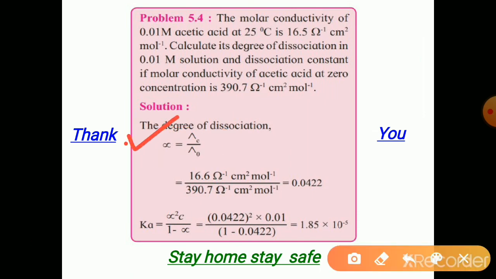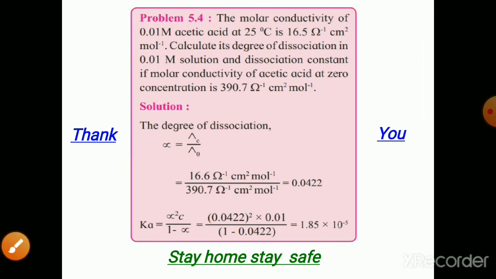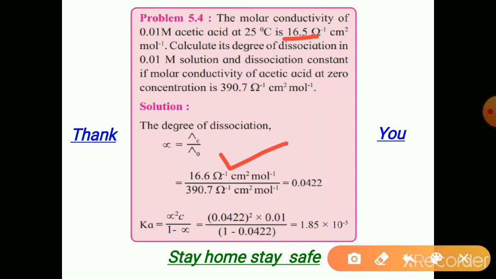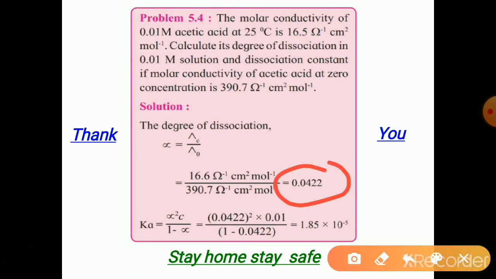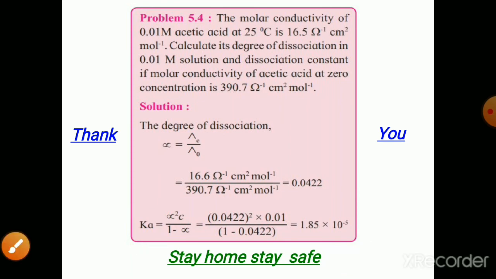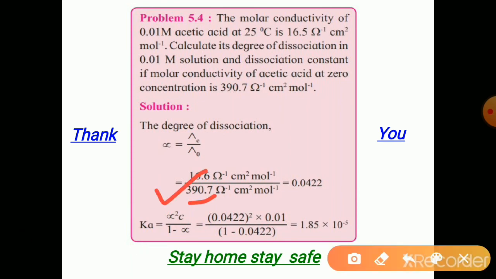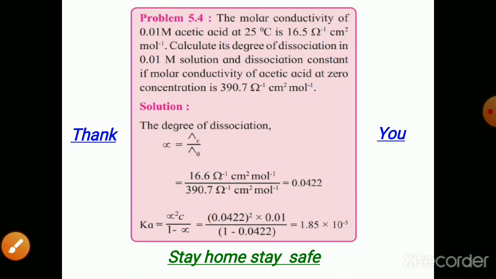So alpha is equal to lambda C divided by lambda naught, and lambda C, the molar conductivity at any concentration, is given, and molar conductivity at infinite dilution is also given. So doing this, we get 0.0422 as the value of alpha. Now we know that the dissociation constant Ka is equal to alpha square C divided by 1 minus alpha.